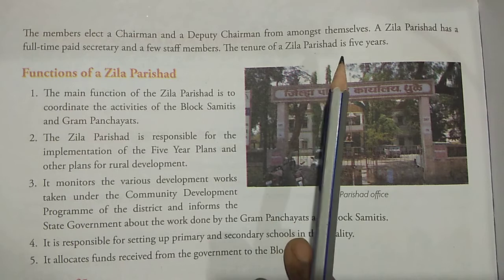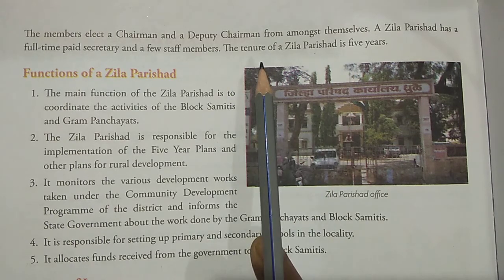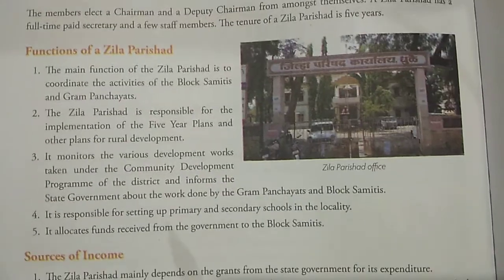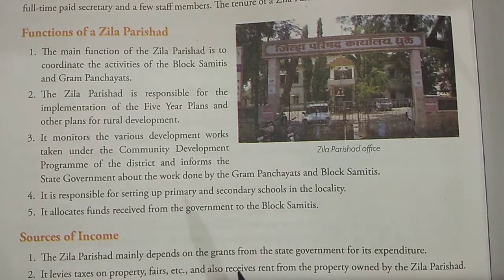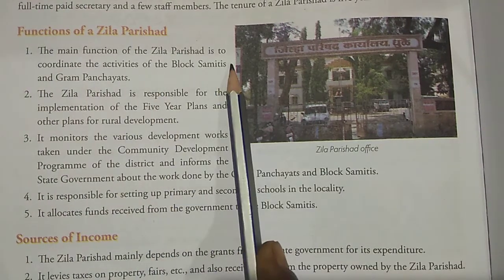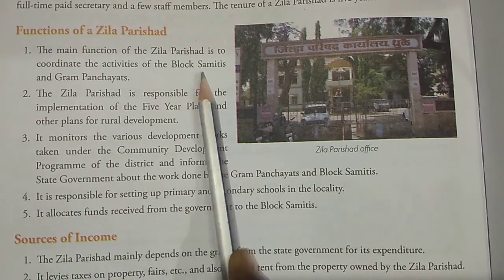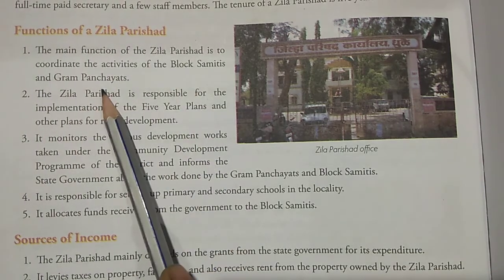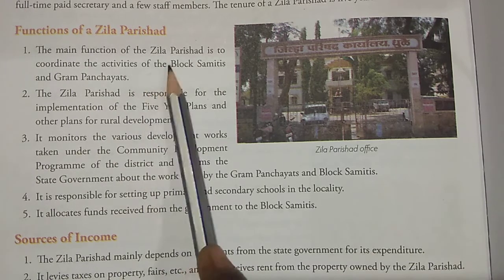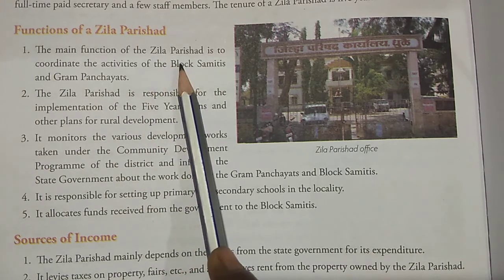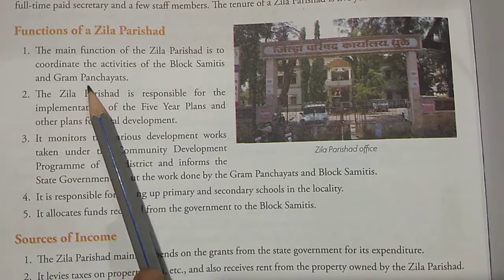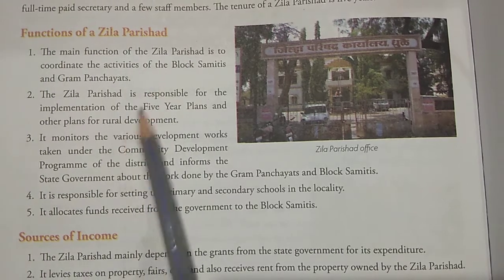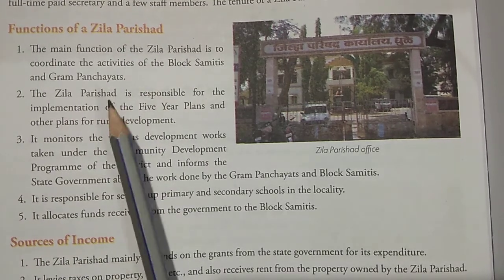The tenure of the Zilla Parishad is what? Five years. Tenure means the term of that Zilla Parishad. These people will work for five years, and that is the term. The functions of the Zilla Parishad. What is the main function? Number 1, the main function of the Zilla Parishad is to coordinate the activities of the Block Samiti and Gram Panchayat. We know the Zilla Parishad is at the top, then the Block Samiti and the Gram Panchayat. So this function is to coordinate, it takes care of both. All the things going on at the block level and the Gram Panchayat level, they try to build mutual understanding and coordinate with each other, so that whatever the goal is will be achieved.